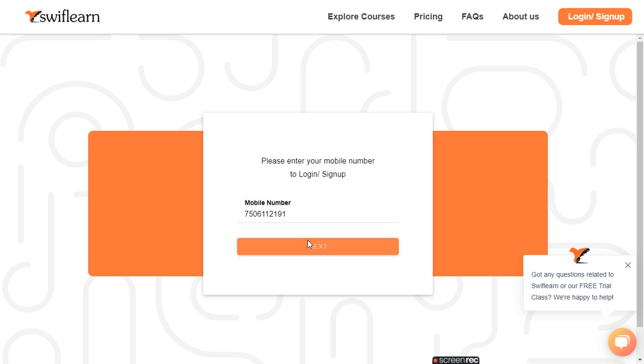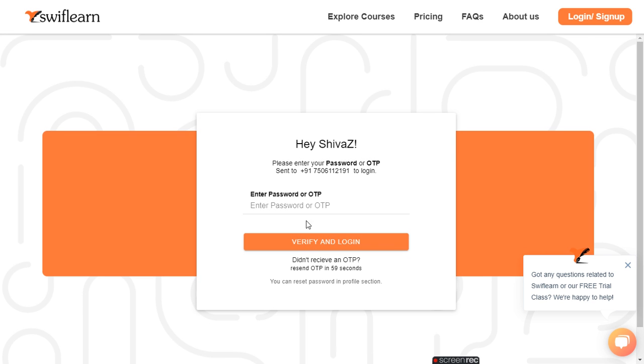So make sure that you are using one mobile number for one student. If you have two students at your home, make sure you are using a different mobile number for them. But please stick to one mobile number for one student. Do not change it, otherwise the class won't be visible on the new number.